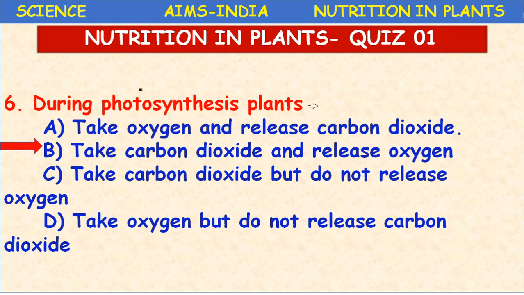What is the equation representing photosynthesis? 6CO2 plus 12H2O. So the plants are using carbon dioxide. The carbon dioxide is utilized for photosynthesis, and during this, oxygen is produced as a product and it is released. So the statement is, plants take carbon dioxide and release oxygen during photosynthesis.